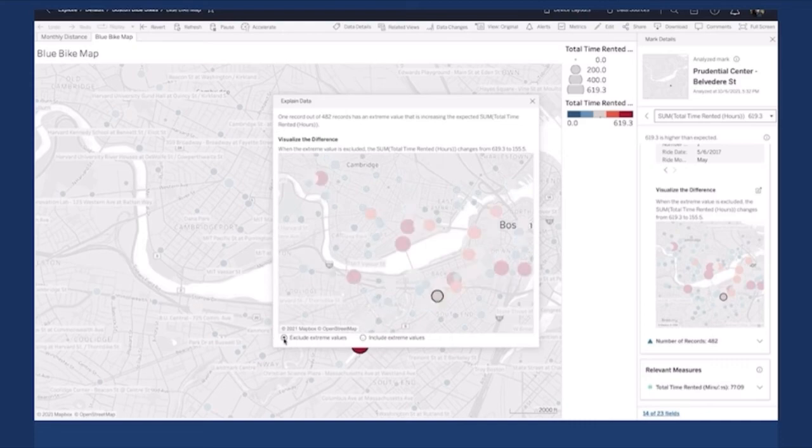And so without the extreme value, I can see that now the most popular stations are around MIT and Harvard and Boston University and the downtown commuter areas. That makes a lot of sense. Explain Data got here for me automatically with just a few clicks of a button. In fact, this is like giving everyone their own personal analyst, and it's available automatically within your existing workflow within Tableau.